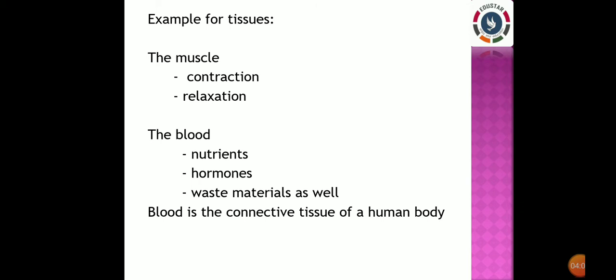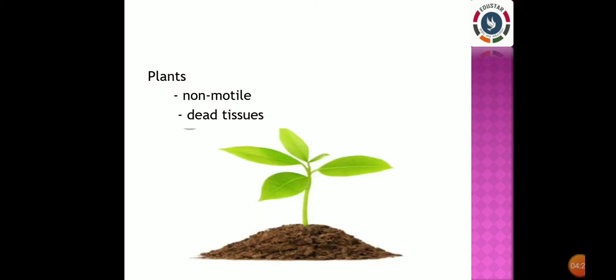Do you think plants have tissues too? Are all the tissues in plants and animals similar? Do you think plants need the same tissues as humans? Logically, they do not have the same tissues as humans, but the plants have tissues. Let us see what the considerable differences between the two are. Do plants move from one place to another like humans? No. Plants are stationary where the movement is restricted. So they are called non-motile.